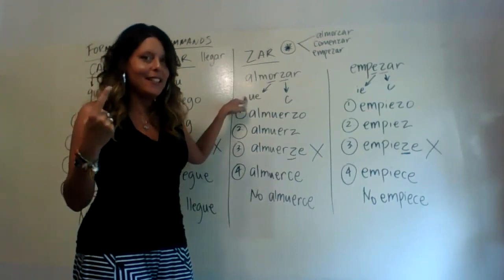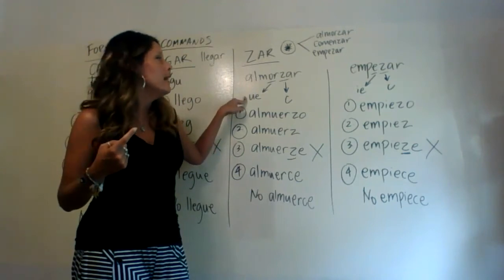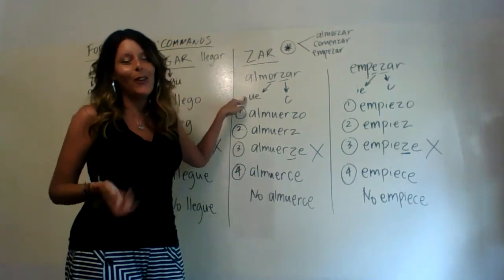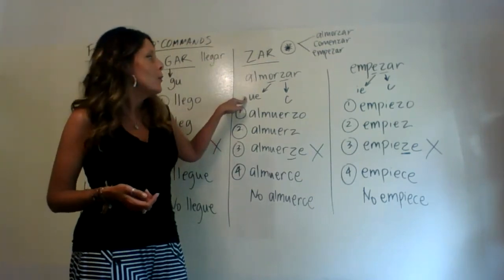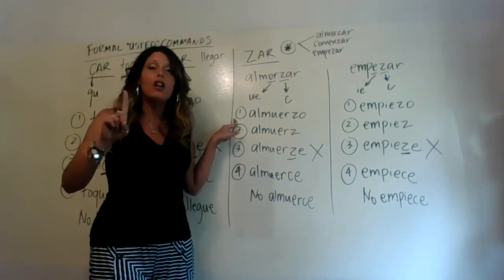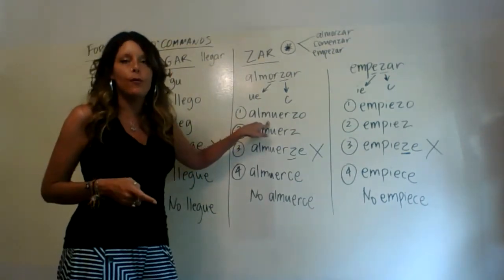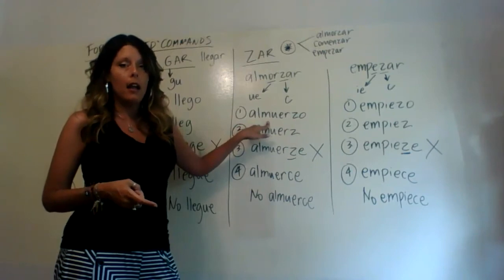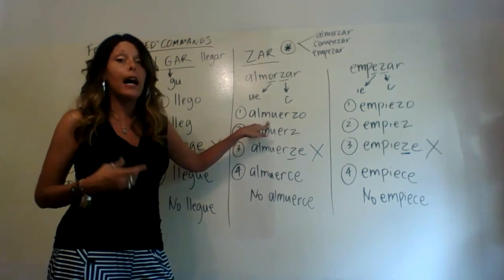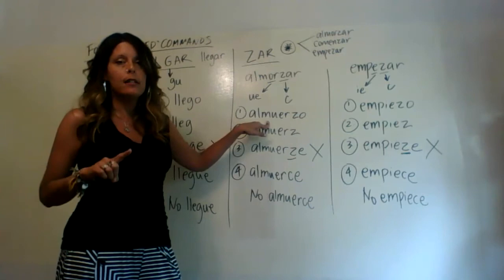So step number one is going to stay the same. We just have a couple of things that we could mess up, but if we follow the rules, then hopefully we won't. So we take our verb almorzar back to step one, the yo conjugation of the present tense, and that is almuerzo. A-L-M-U-E-R-Z-O. Almuerzo is the yo conjugation of the present tense. Remember, that's step number one.